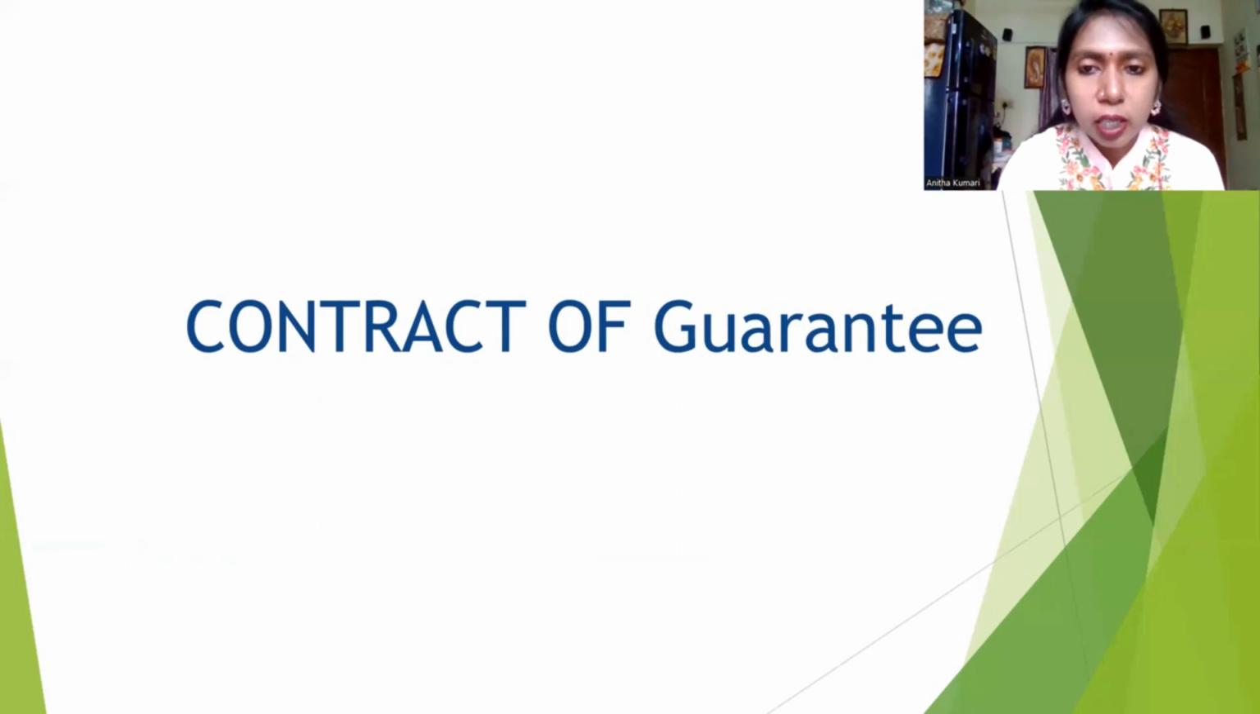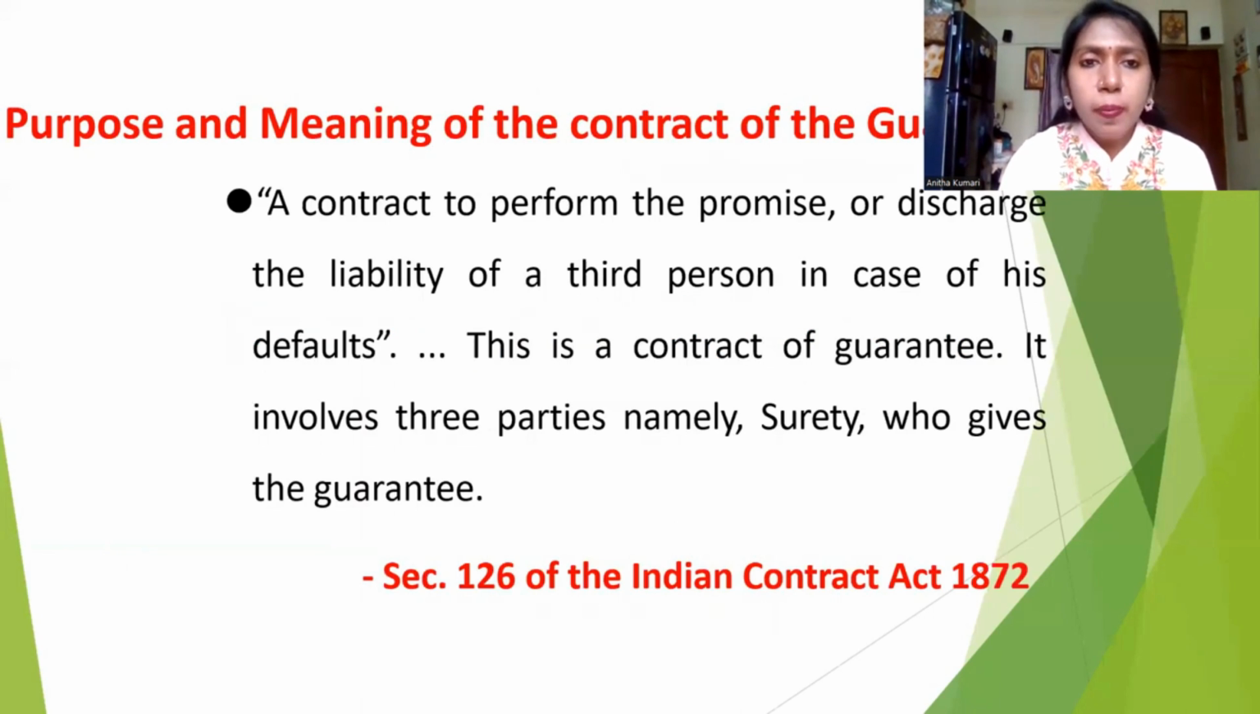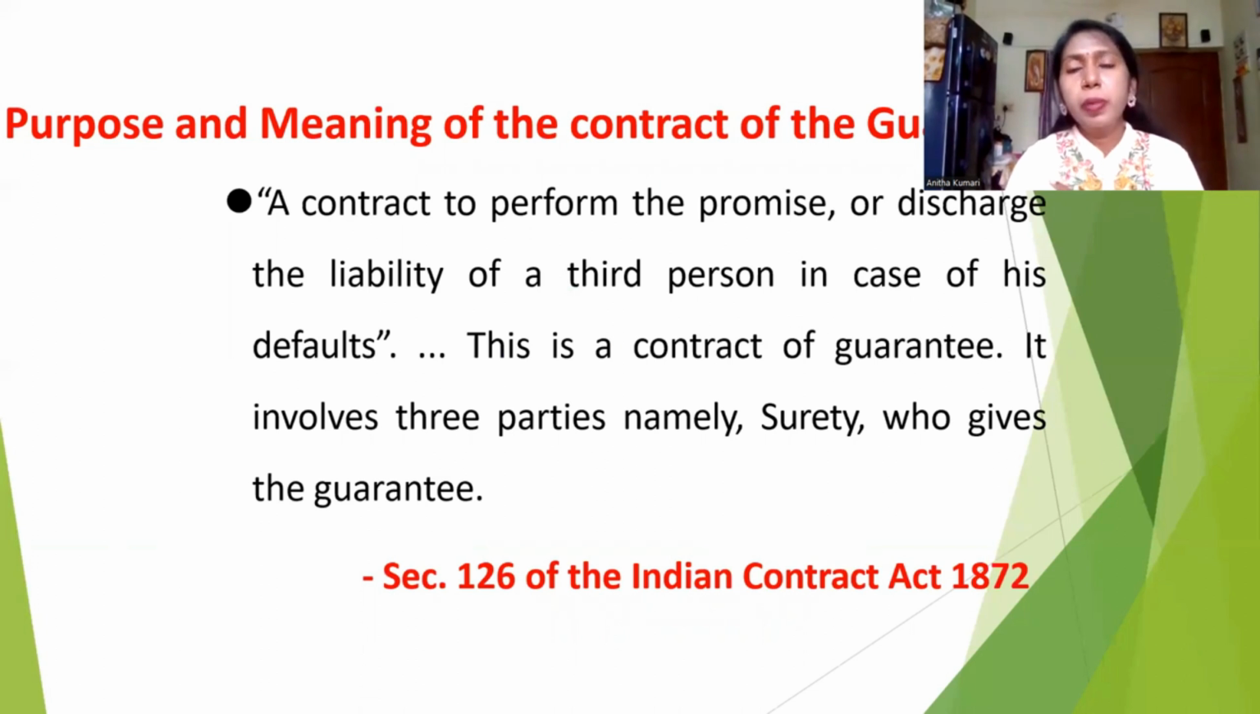Contract of guarantee. So what is called guarantee? The purpose and meaning of the contract of guarantee is a contract to perform the promise and discharge the liability of a third person in case of his default. So students, under the contract of guarantee, there are three parties involved.